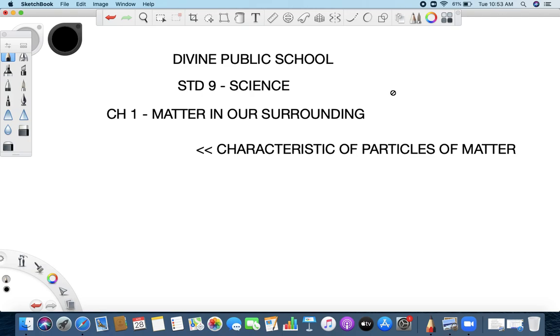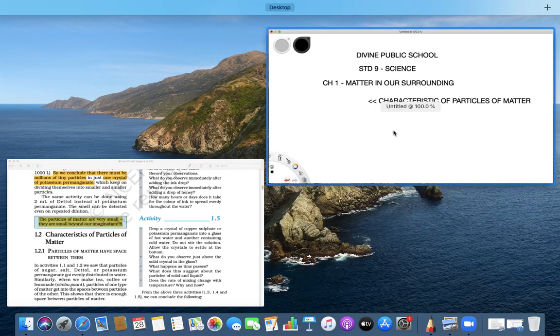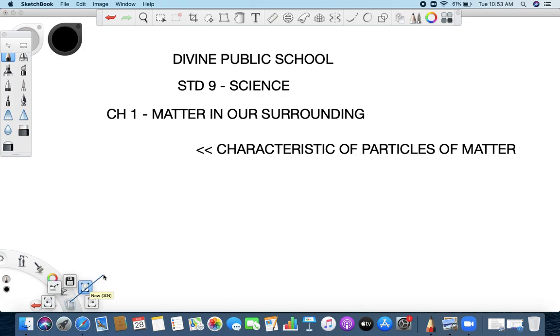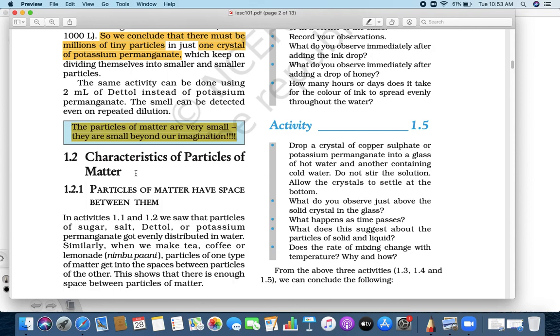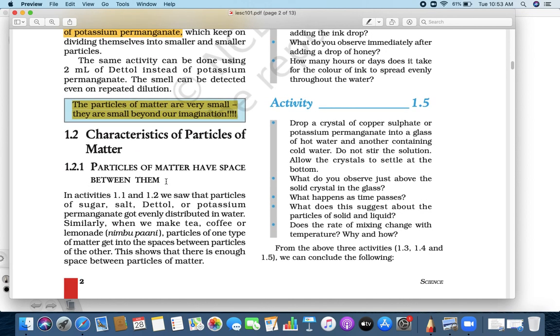So here also, characteristics means we are talking about how it looks and how it behaves, but here we are talking about particles. So the first characteristic we are going to learn is that particles have space in between.